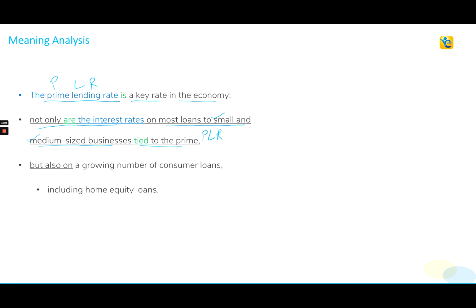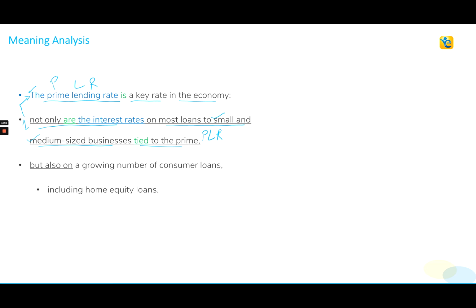So basically, this part of the sentence is substantiating what is being said right in the beginning. PLR is an important rate, and how is it so? The interest rates on most loans to small and medium businesses are tied to PLR.